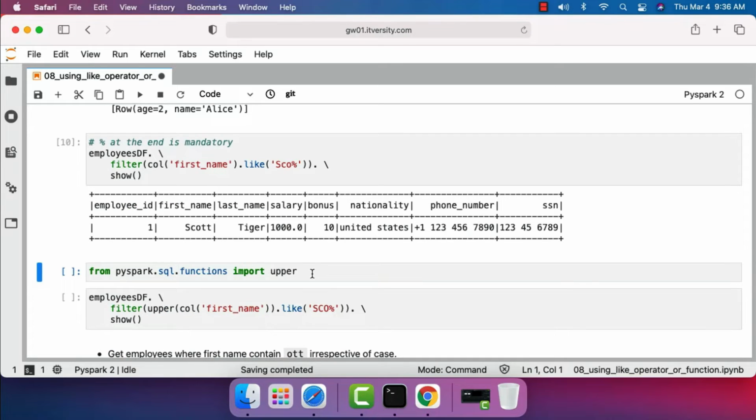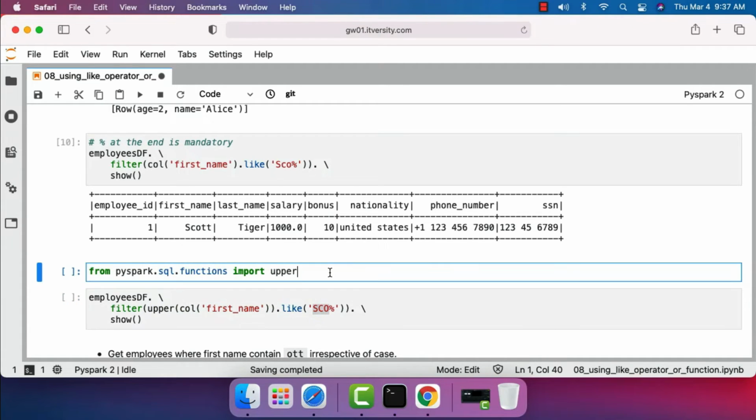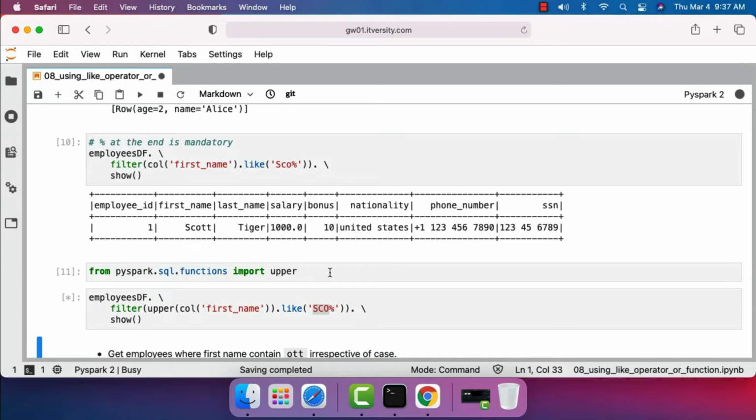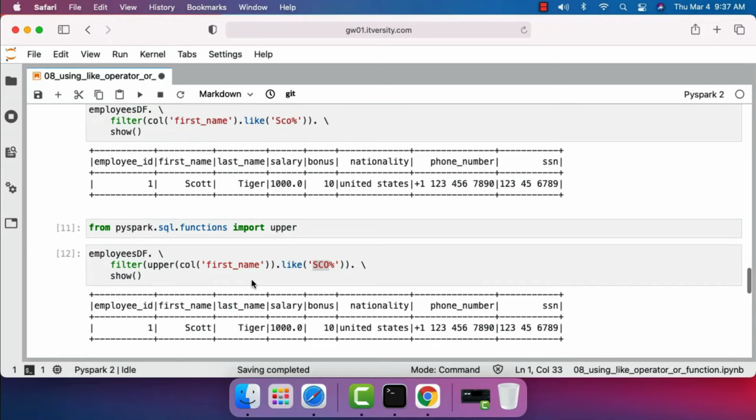If you wanted to perform case insensitive search, then you can use upper on top of column and then you can invoke like and pass the string in uppercase like this. Let's import upper here and let's run this. It will take care of returning one record for us. If you have multiple records where the data is in mixed case, ignoring the case, it will actually return the results. As we have only one record in our case, it will return only one record.